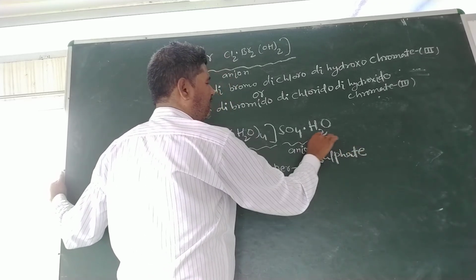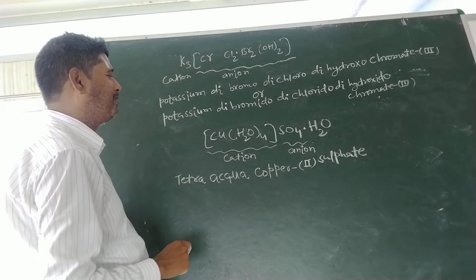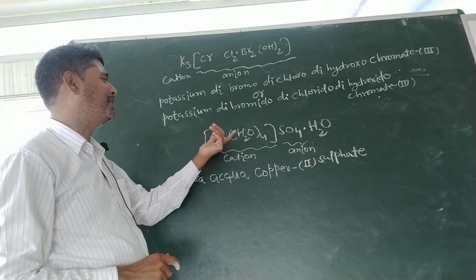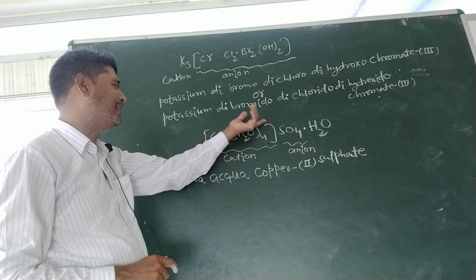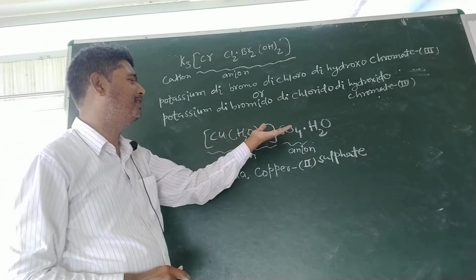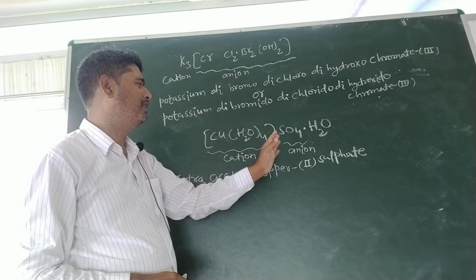And for water, here there are two types of water. One type of water we have as a ligand, which is present inside the coordination sphere, and one water molecule is present outside of the coordination sphere.